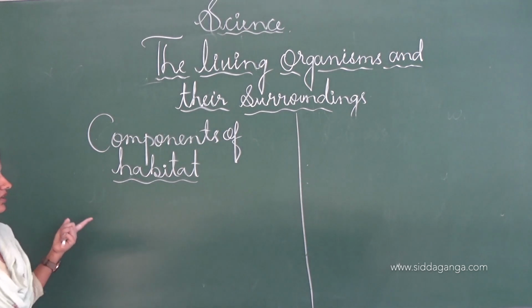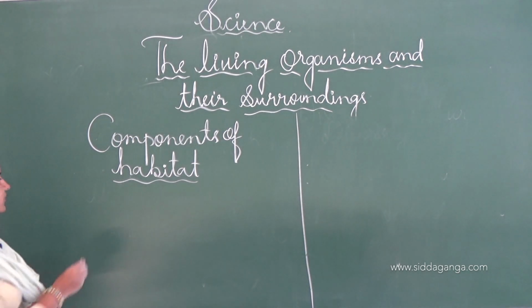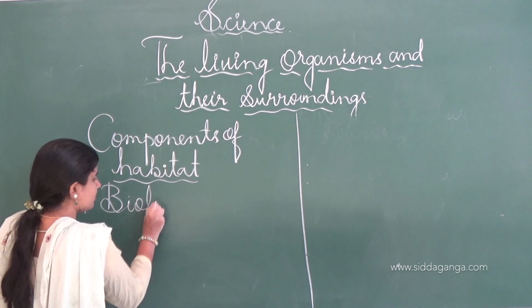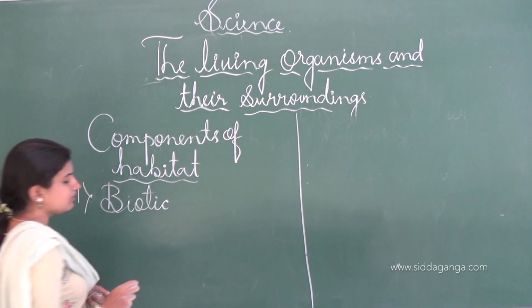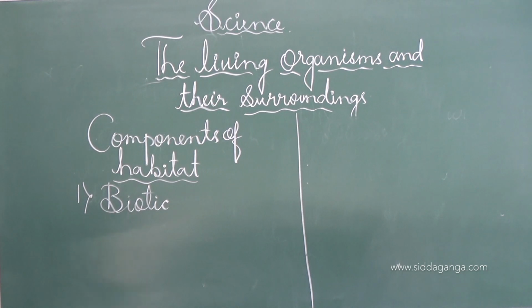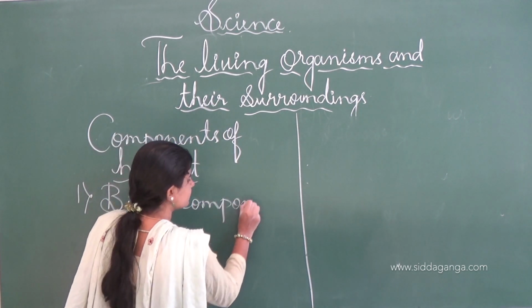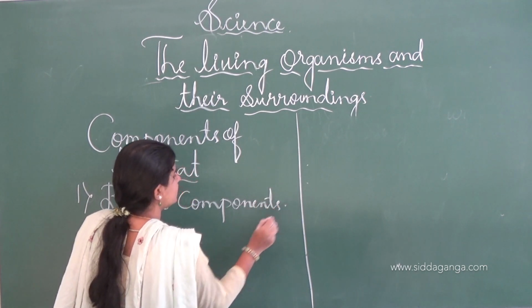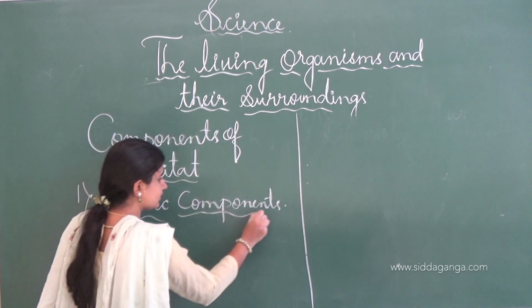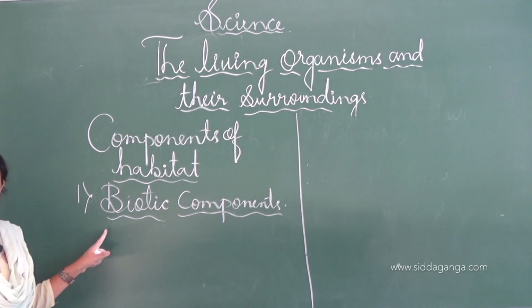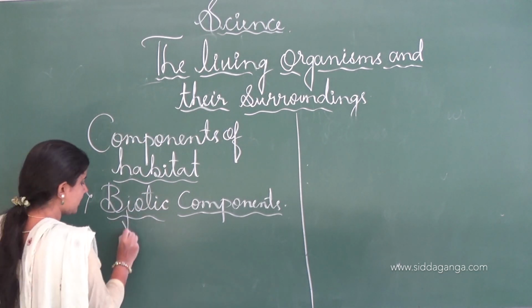See, next one is the components of the habitat, in which first one is the biotic components. Biotic components, as the name indicates, bio means both the plants as well as the animals.